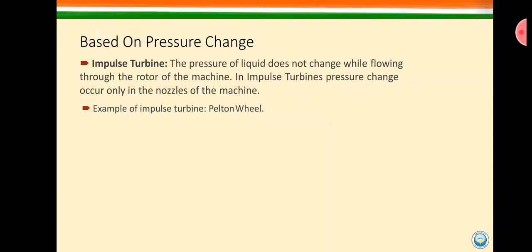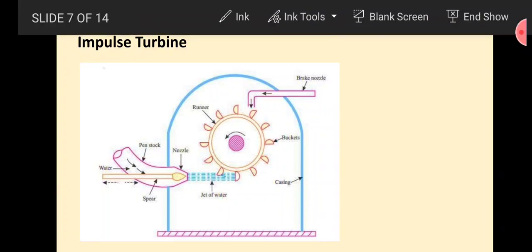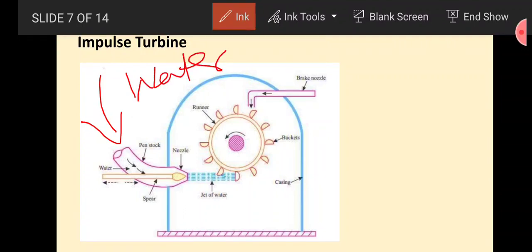I will explain you with an image. Here you can see it clearly. In that image you will see an impulse turbine. This is the flow of water coming from the dam under a high pressure. When this pressure is ejected through a nozzle, just focus on that.